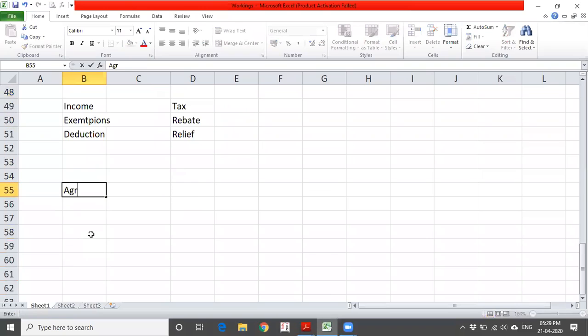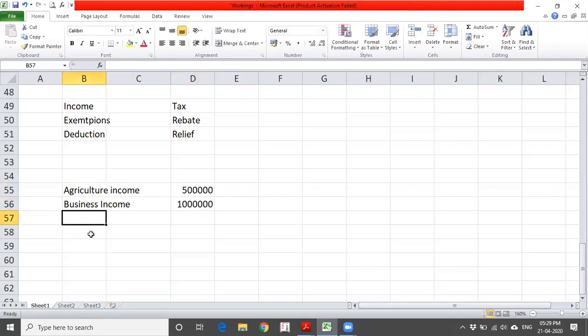Say agriculture income is 5 lakhs. Business income is 10 lakhs. So total income is 15 lakhs. Now, what the section says is that agriculture income is exempted. It's not going to end there, but what it says is that agriculture is exempted to the extent of basic exemption and agriculture income. Let it be 5 lakhs only.